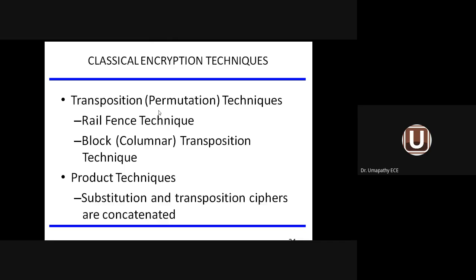Transposition techniques. Under transposition techniques, we come across two more subdivisions. Transposition means permutation. Rail fence technique. The second one is block column transposition technique. The third category, product technique. What do you mean by product technique? When I employ both the substitution and the transposition cipher, it is called product technique.